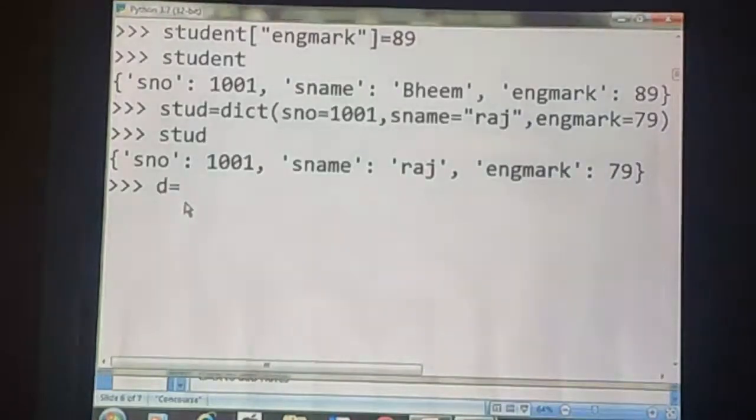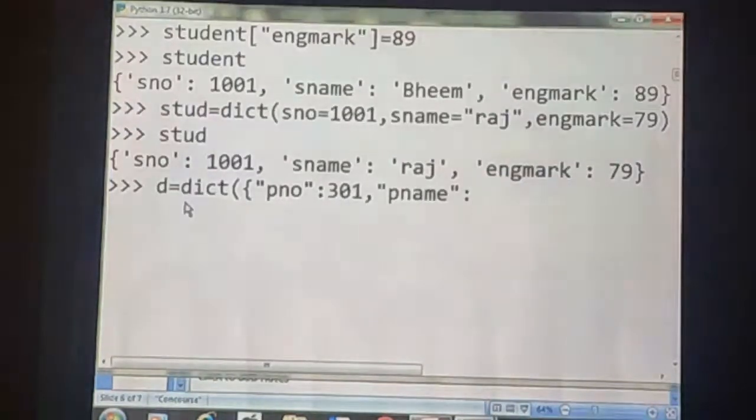D is equal to dict of, here patient number 301, then patient name India. Okay, see here I have used key value pairs.